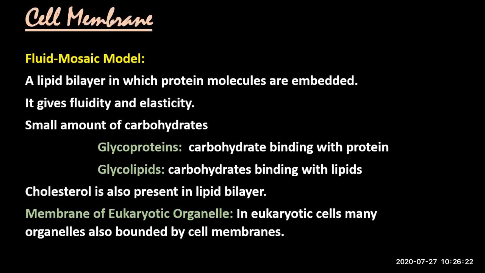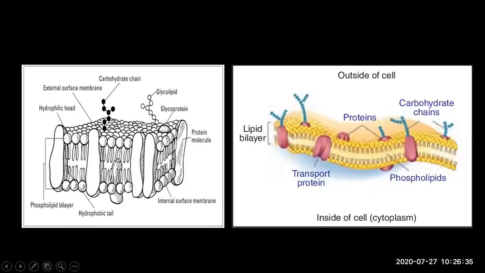What is a fluid mosaic model? I told you that fluid mosaic model is like a lipid bilayer. It consists of a lipid bilayer and protein molecules and small amount of carbohydrate, but the arrangement is like this. एक लेयर ये वाली लिपिड की है और एक लेयर ये है लिपिड की नीचे की तरफ. These balls and two fibril like structures are one lipid molecule. ऊपर लेयर एक स्लाइस, I mean it looks like a slice, okay, एक पूरी लेयर. नीचे की लेयर तो we are calling it lipid bilayer or phospholipid bilayer.